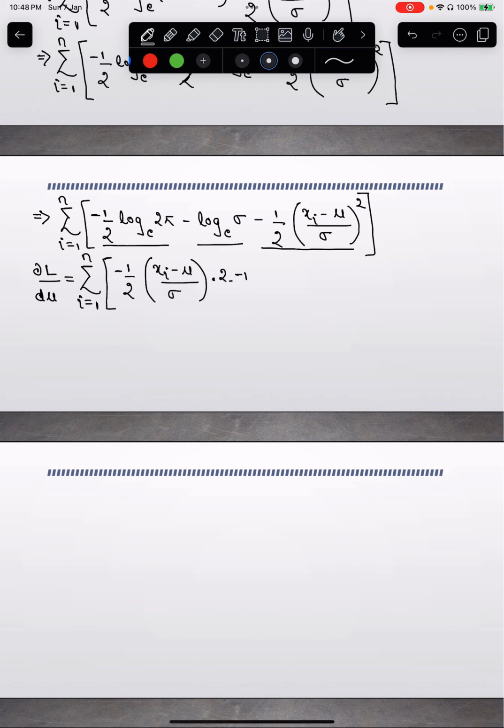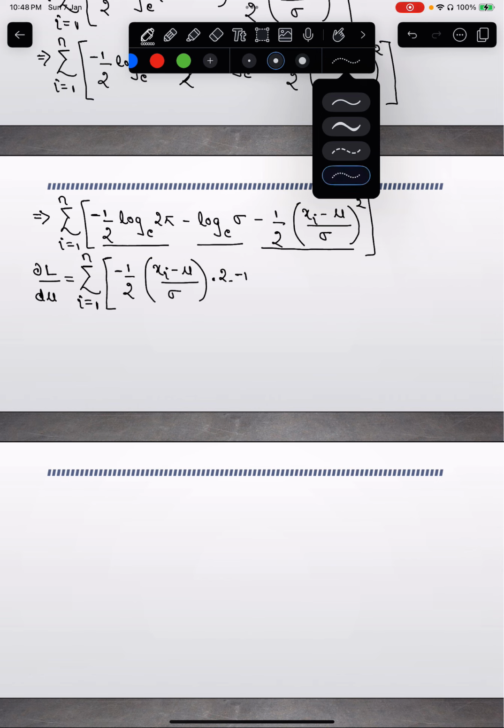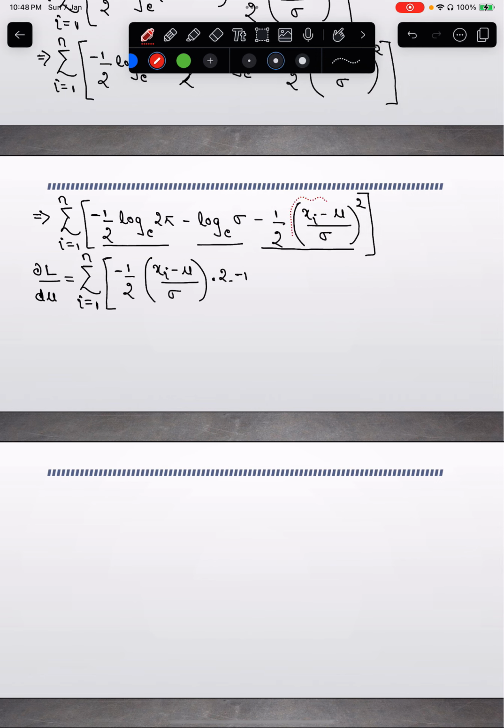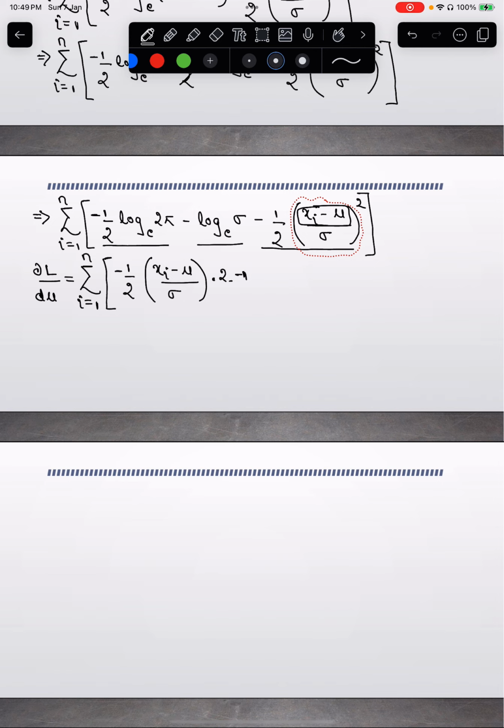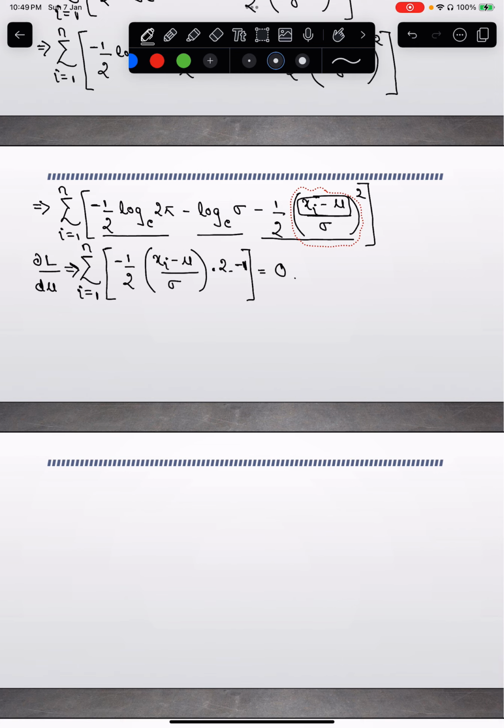So how do you apply the chain rule, if you have forgotten? You consider this term as a single unit, let's say y, and what will be the differentiation of this with respect to mu? Mu squared, it will be 2 mu. So 2 times xi minus mu by sigma, and then inside you will have to differentiate this term, because 1 by sigma is anyway a constant. So xi minus mu gives minus 1 with respect to mu. This is nothing but equal to 0.